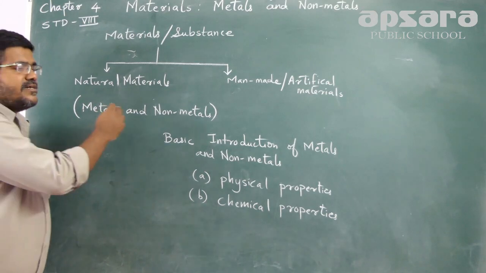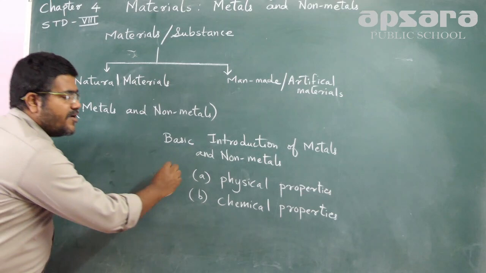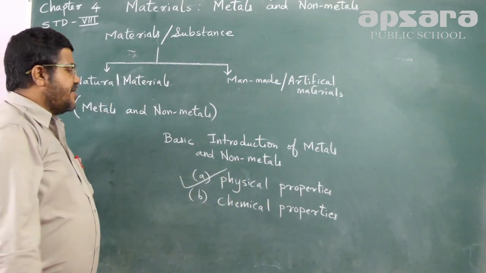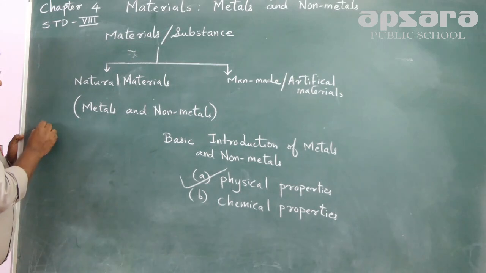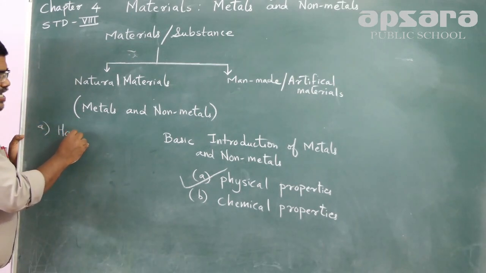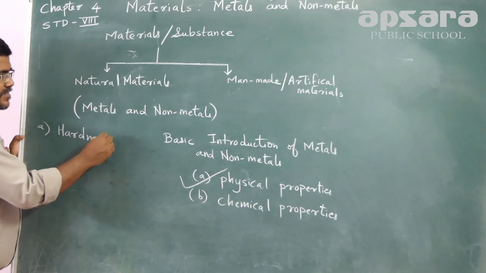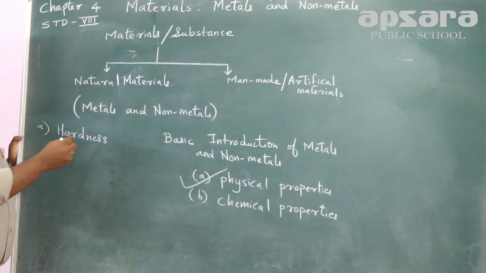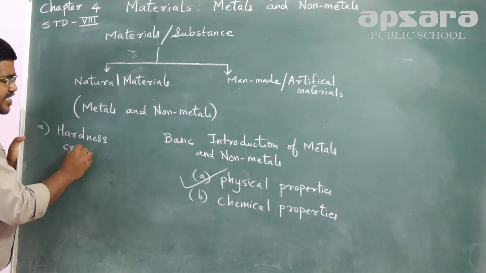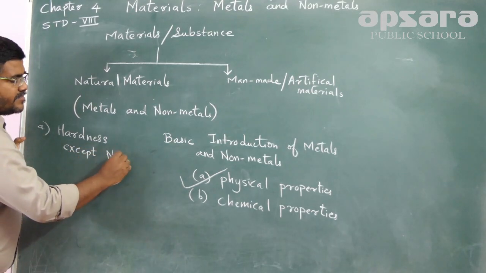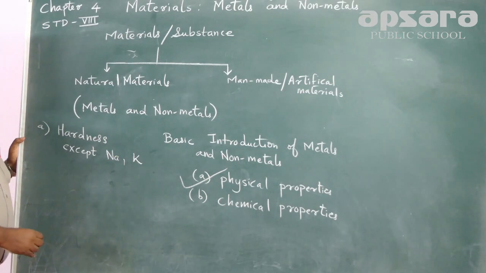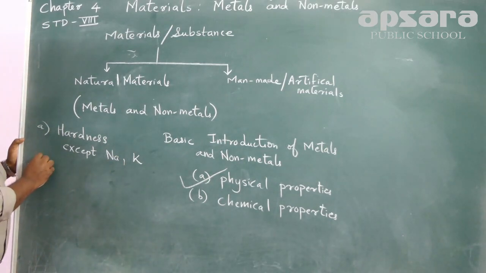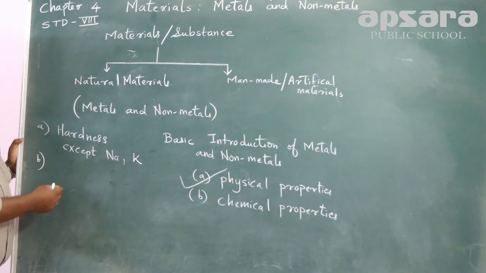Regarding the basic introduction of metals and non-metals, the first property we are going to study is physical properties. Under physical properties, we will be dealing with properties like hardness. Metals, basically, are hard. Apart from hardness, there are some metals which are soft also. There are some exceptions like sodium and potassium. They are soft metals.